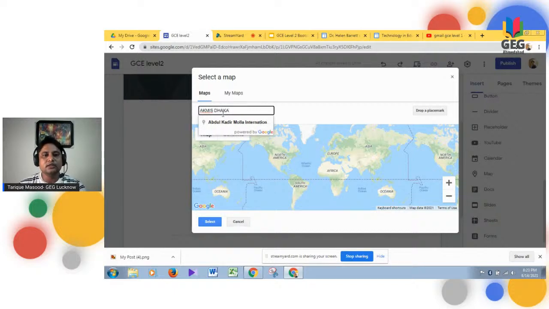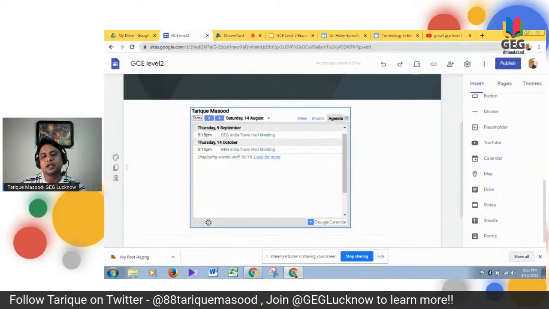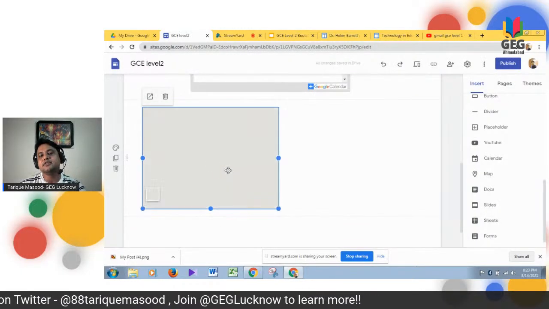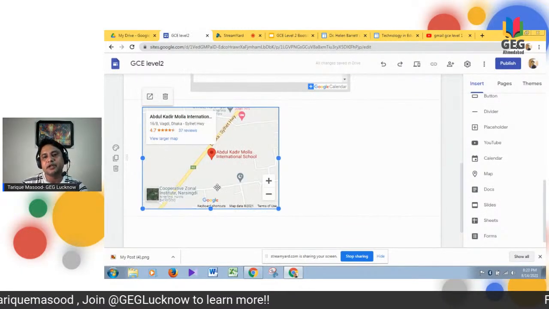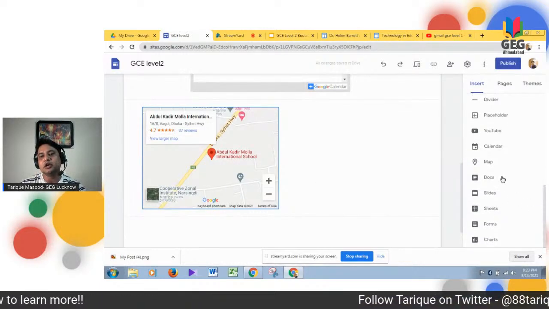I see that I am easily getting the map. What I need to do is click and I can see this particular map. I just go to the select option, click it, and easily I can see the map on my website. So you can go and explore. Lots of options are there. You can upload any document, any calendar, any map.